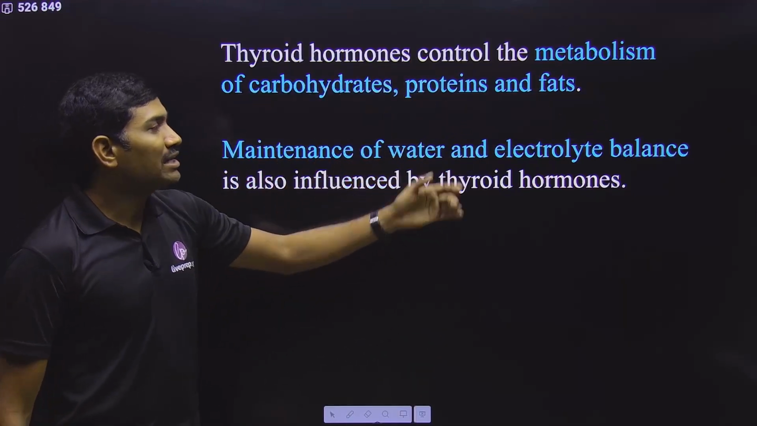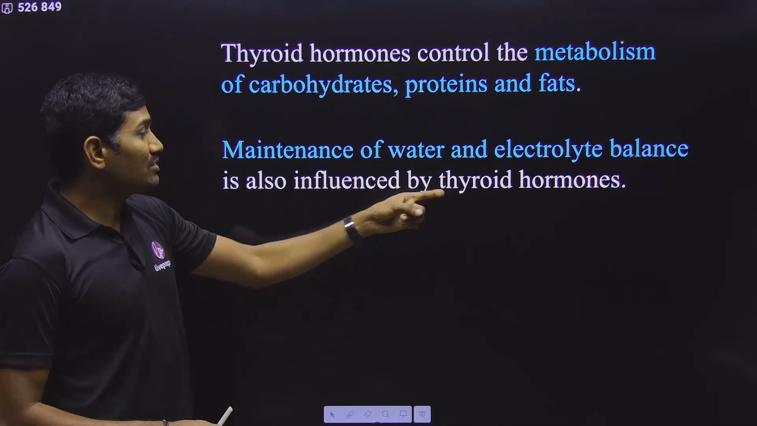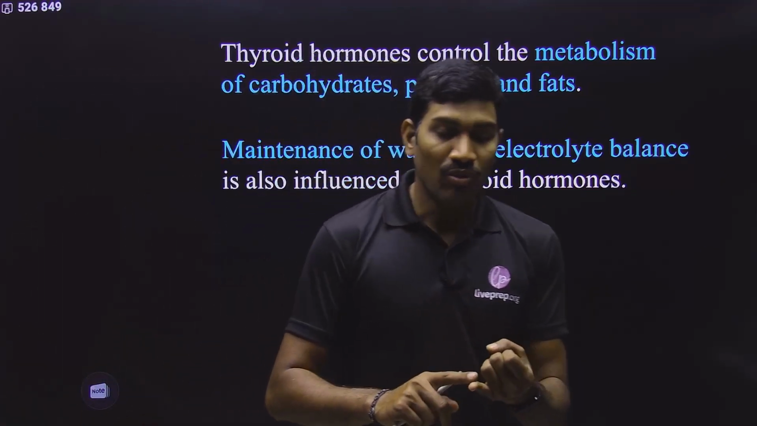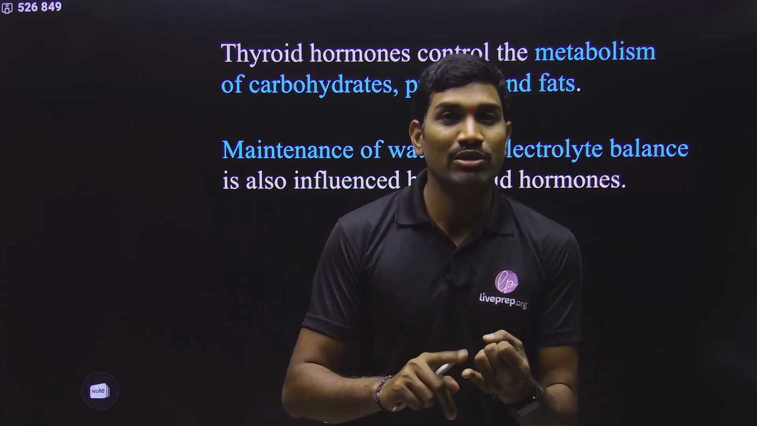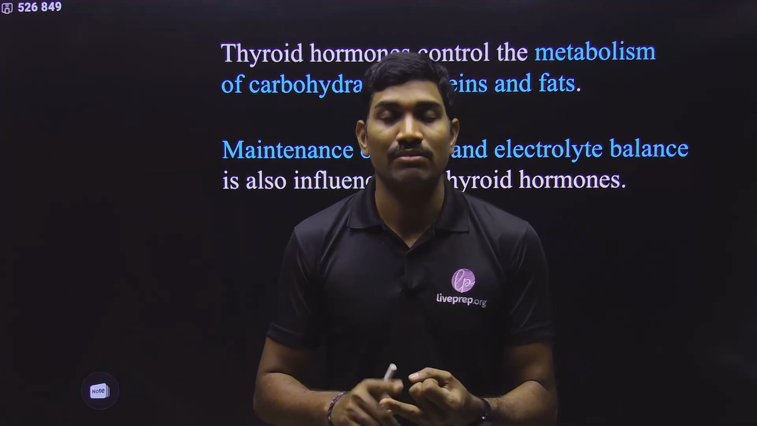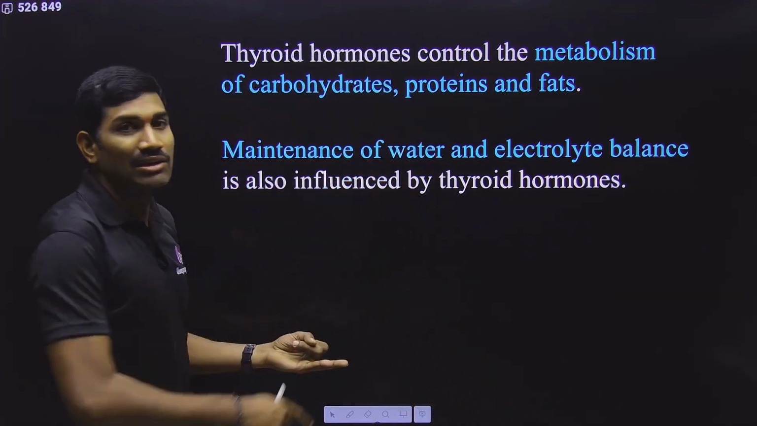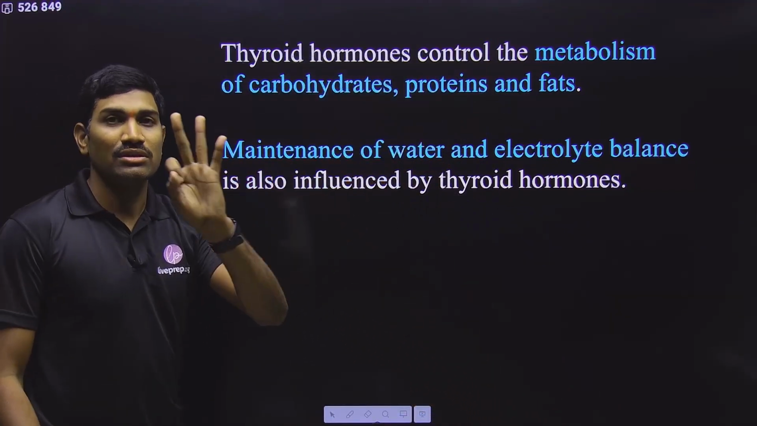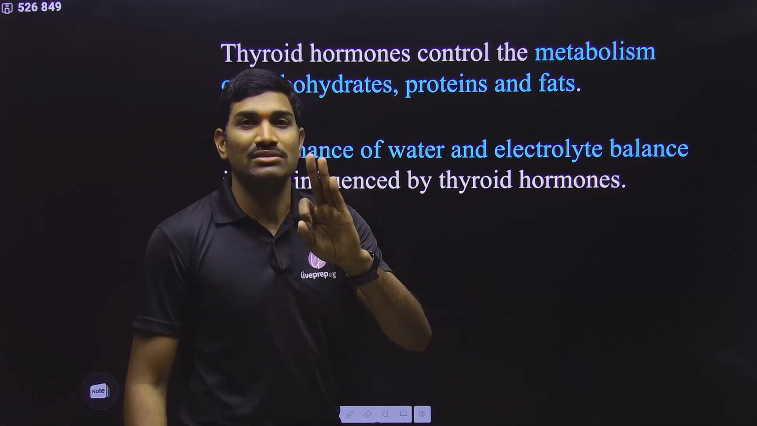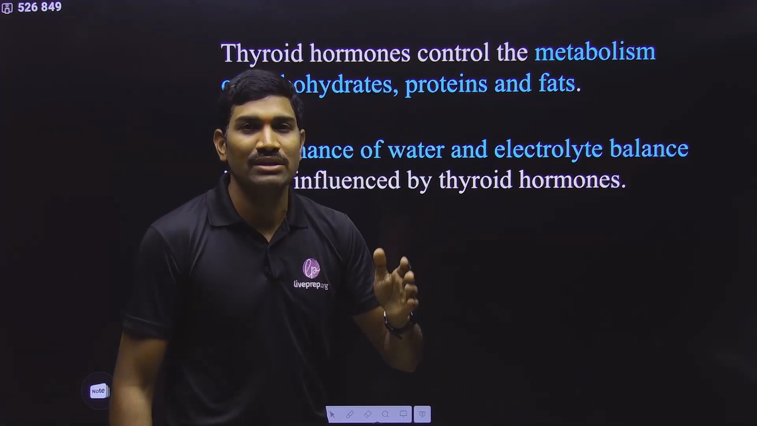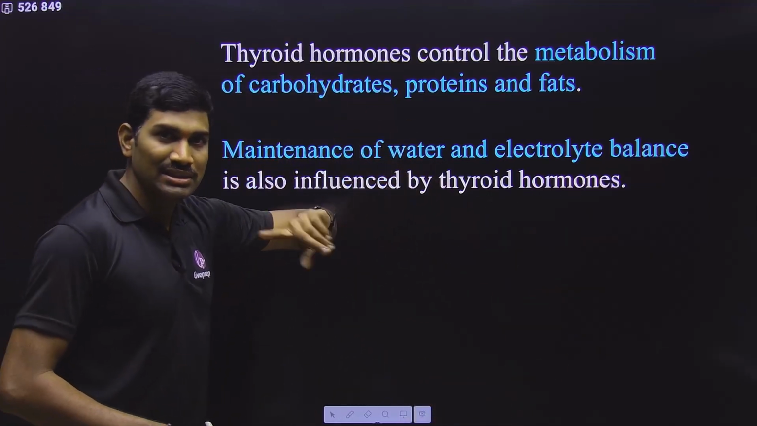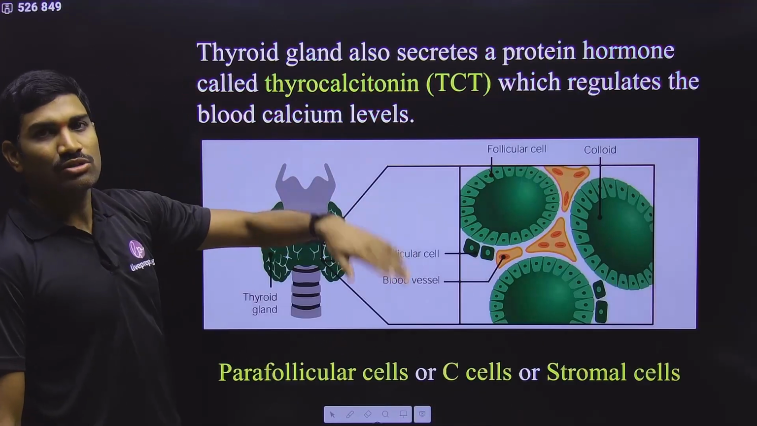Next one. Maintenance of water and electrolyte balance is also influenced by the thyroid hormone. Water and electrolyte balance: antidiuretic hormone. Water and electrolyte balance by adrenal cortex mineralocorticoids, and water and electrolyte balance by the thyroid hormones. See this. This is the collective information. We need to combine all this information. Then only our preparation will be complete. If you are studying this individually and forgetting, then there is no use. Anyhow, all these things I have linked up at the end. So there also once again I will tell you.